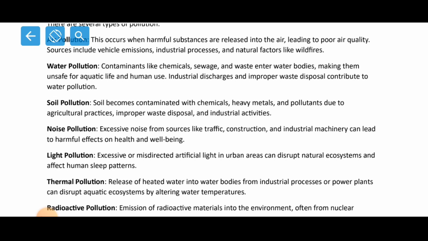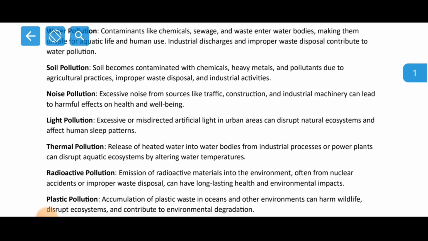Now what is noise pollution? Excessive noise from sources like traffic, construction and industrial machinery can lead to harmful effects on health and well-being. Now noise pollution means any unwanted sounds, right? The unwanted sounds from the environment. So all these are the factors which cause noise pollution. So noise pollution is not good for human beings as well as for animals, right? So we should take care that we reduce the noise to the minimum level as much as possible.